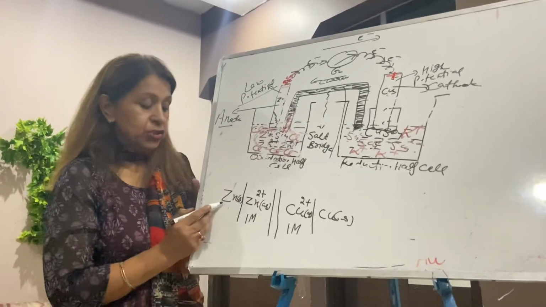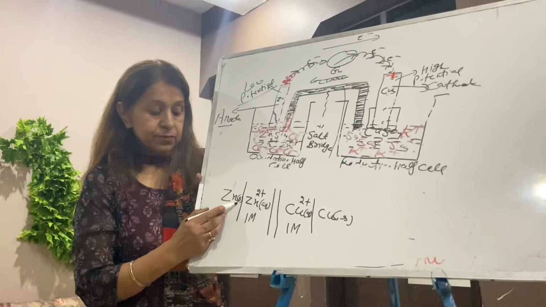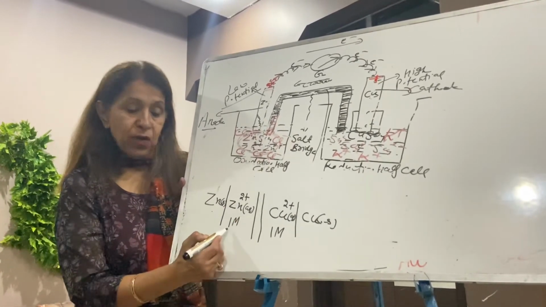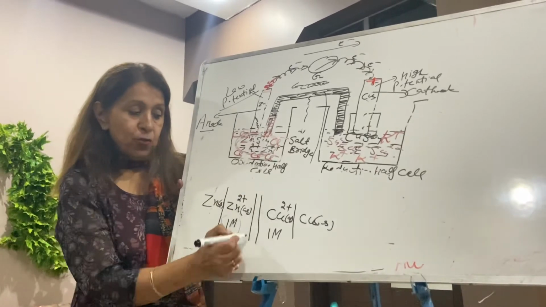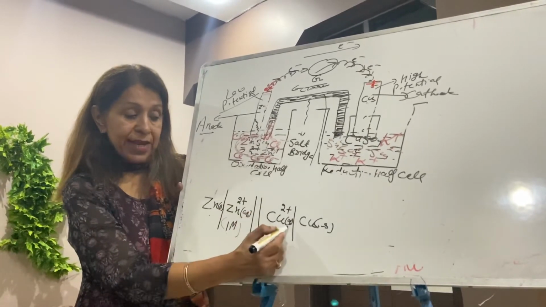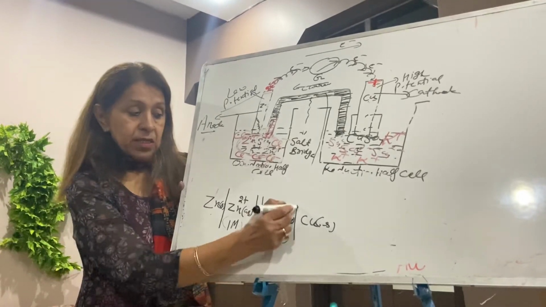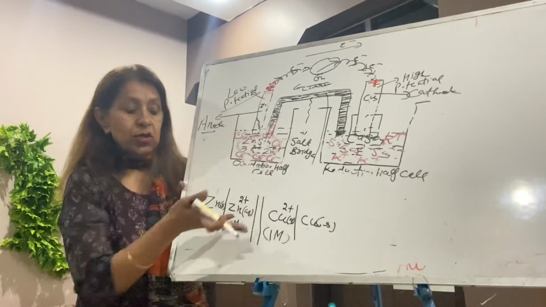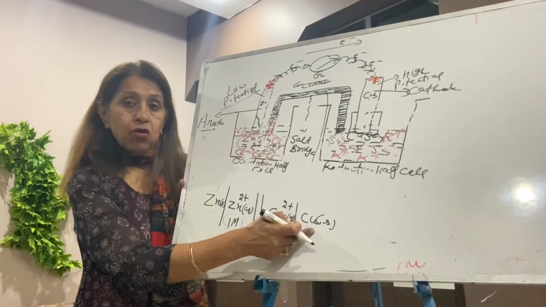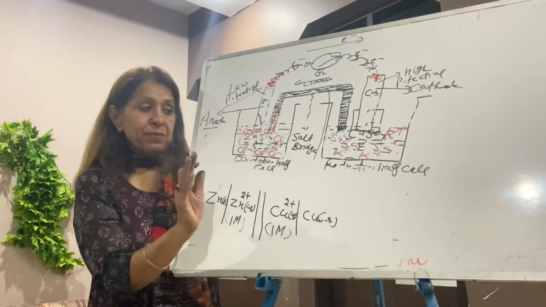Again listen: zinc solid, single straight line, zinc 2 plus aqueous, concentration 1M, two vertical lines, representation of salt bridge, copper 2 plus aqueous 1M, single line, copper solid. This is going on. Zinc converting to zinc ions, copper ions converting to copper. Now one thing left, just 1 minute I will take.